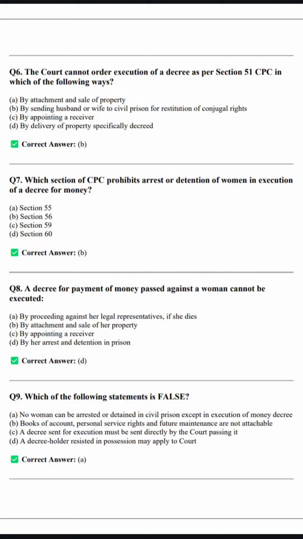A decree for payment of money passed against a woman cannot be executed by her arrest and detention in prison. We have already seen this. This question is asked in a different manner. The relevant section is section 56, right? Let's move ahead. Which of the following statements is false?